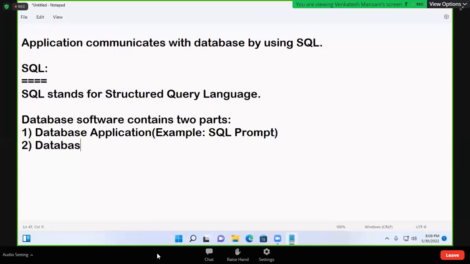The second part is called the database, for example, Oracle.